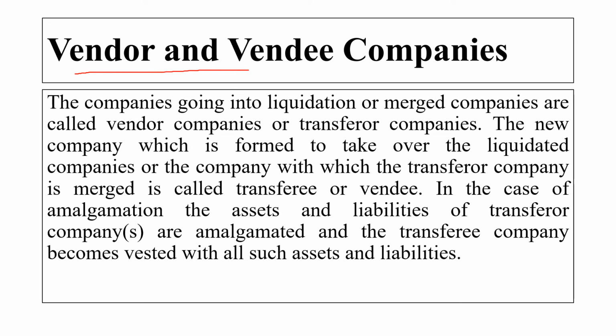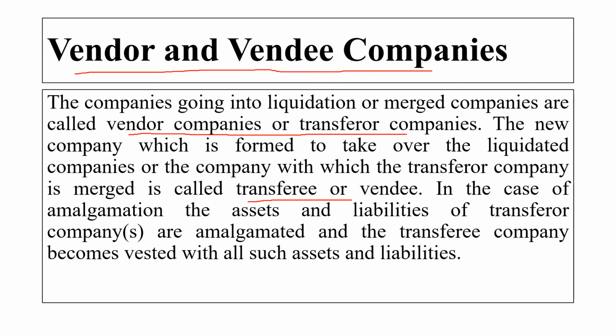Then are vendor and vendee companies. A company going into liquidation or merging is called a vendor company or a transferor company. The company which wants to be liquidated, wound up, or merged with other companies, that time we say vendor company or transferor company. The new company which is formed to take over the liquidated company, or the company with which the transferor company is merged, is called a transferee or the vendee.